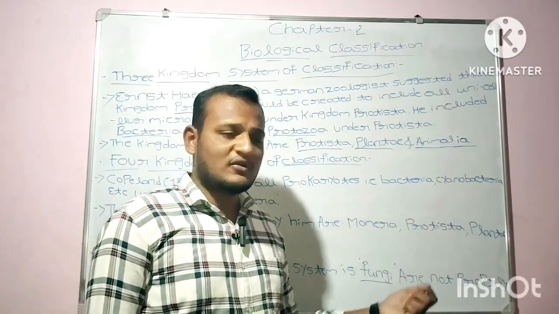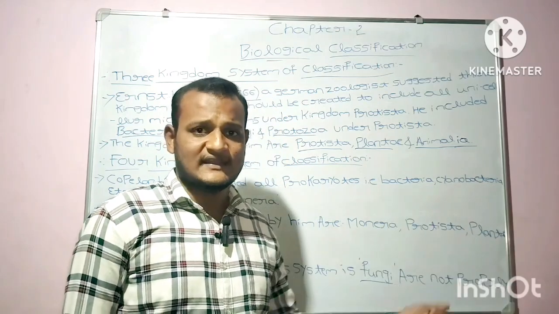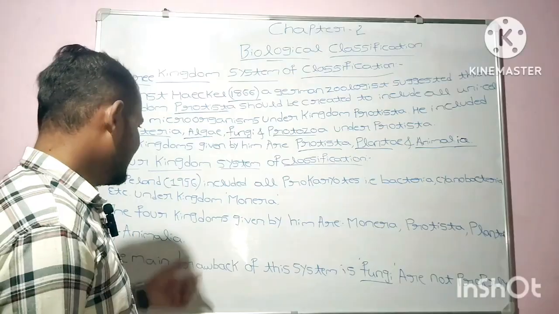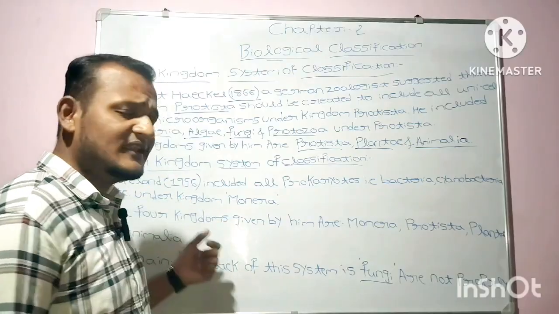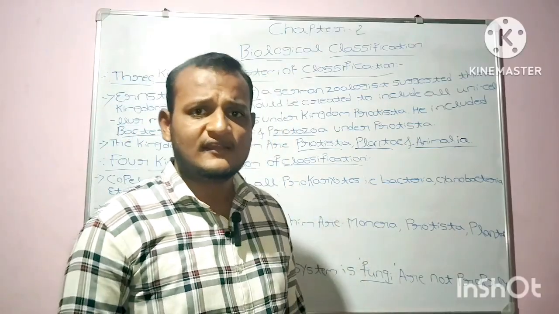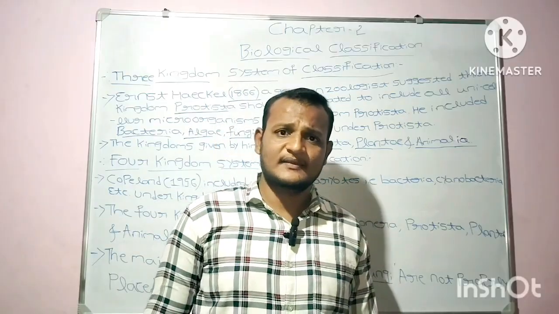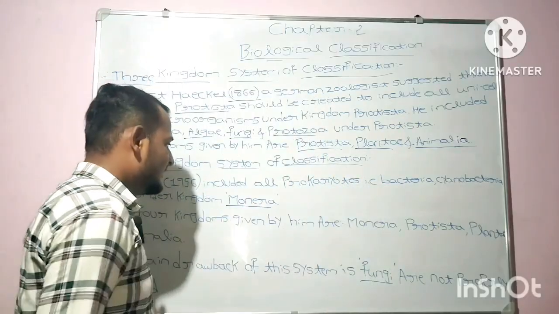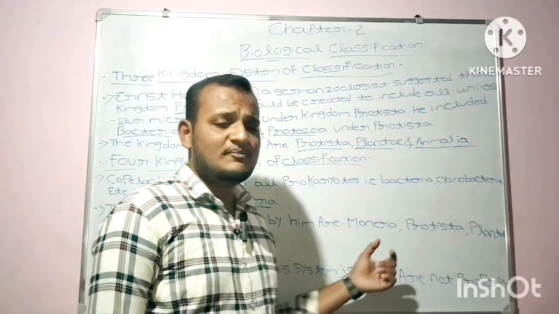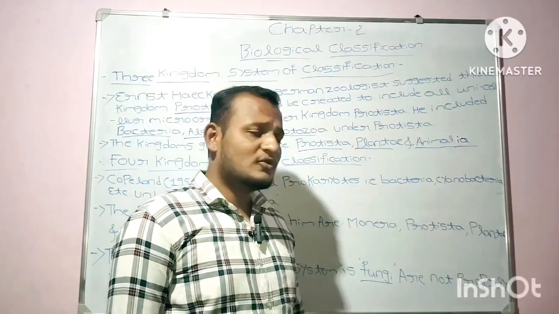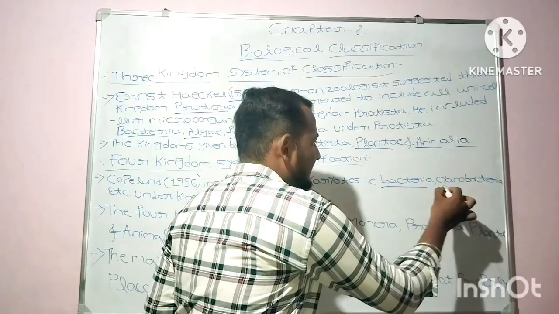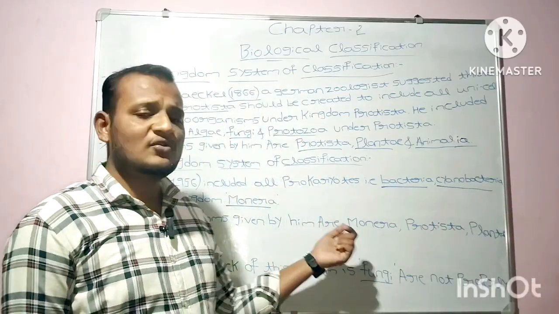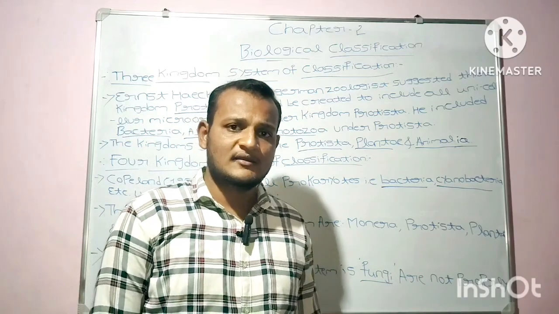Examples of prokaryotes are bacteria, cyanobacteria, etc. In the year 1956, Copeland created another kingdom, named Monera. In Monera, he included all the prokaryotes, for example bacteria and cyanobacteria.